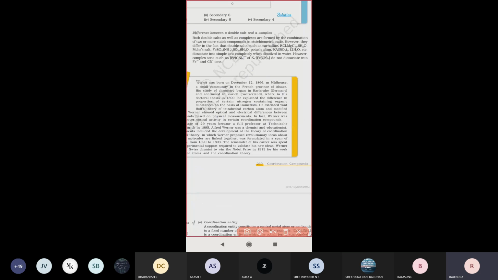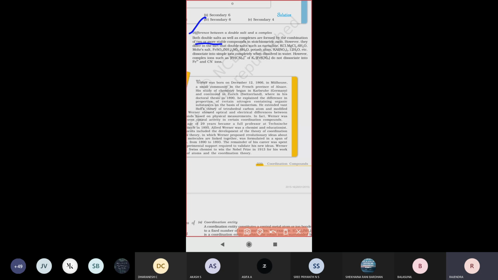Both double salts as well as complexes are formed by the combination of two or more stable compounds in stoichiometric ratio. Stoichiometric means a fixed ratio in which they combine, either two or more groups or compounds, to form a complex compound or a double salt.